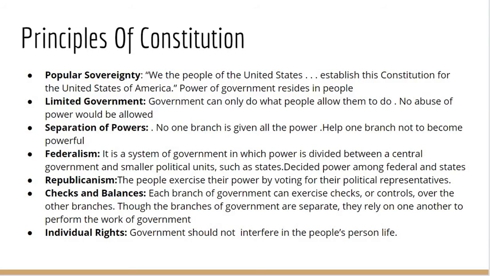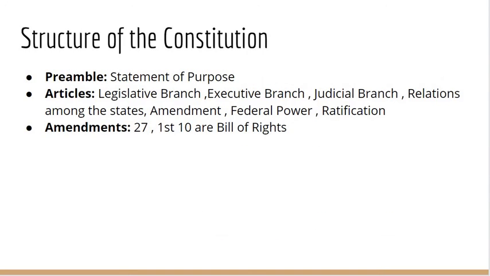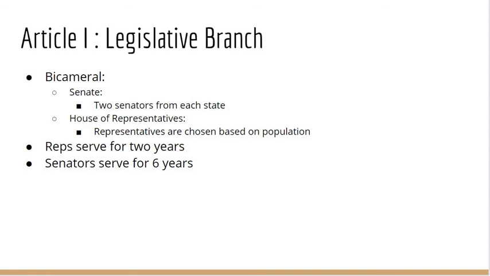Structure of the Constitution. Preamble, statement of purpose. Articles: Legislative Branch, Executive Branch, Judicial Branch, Relations among the States, Amendment, Federal Power, Ratification. Amendments: 27, the first 10 are the Bill of Rights. Article I, Legislative Branch. Bicameral. Senate: 2 senators from each state. House of Representatives: representatives are chosen based on population. Representatives serve for 2 years. Senators serve for 6 years.